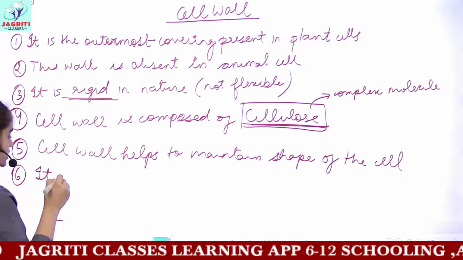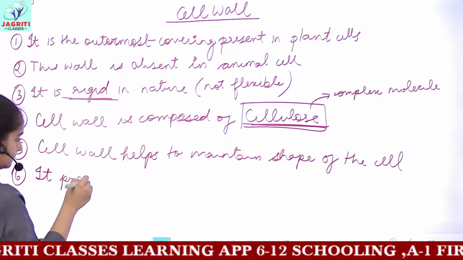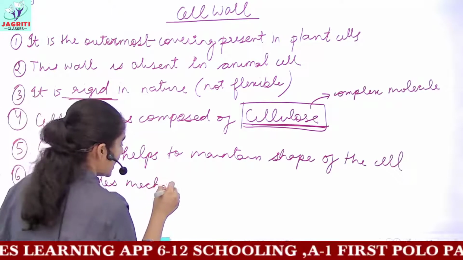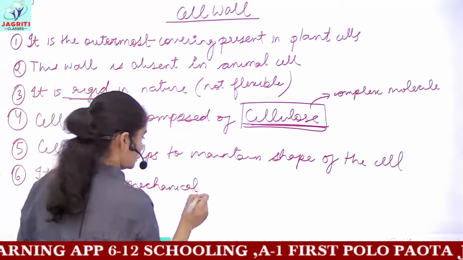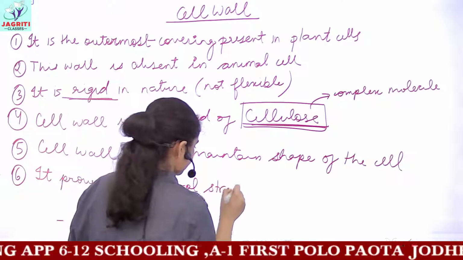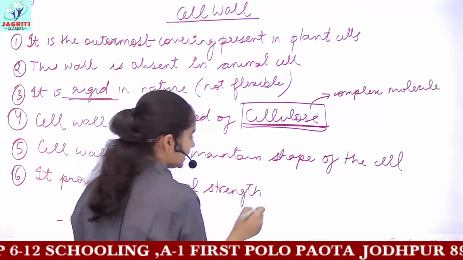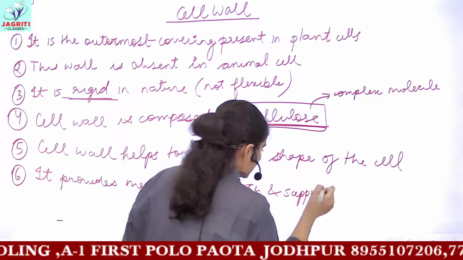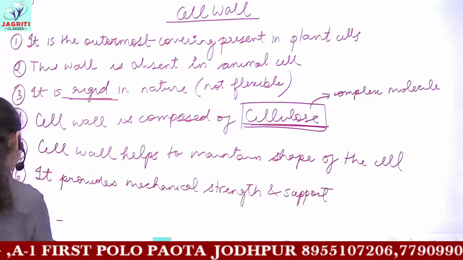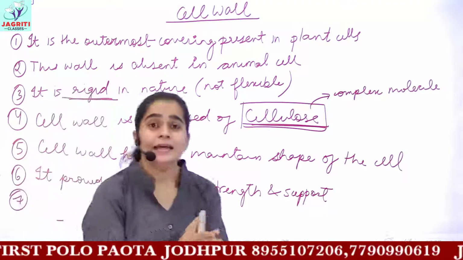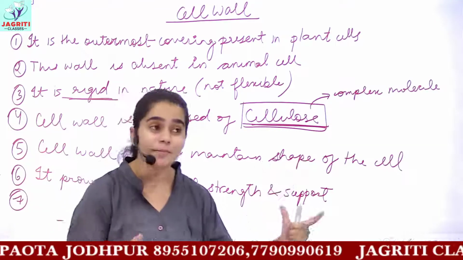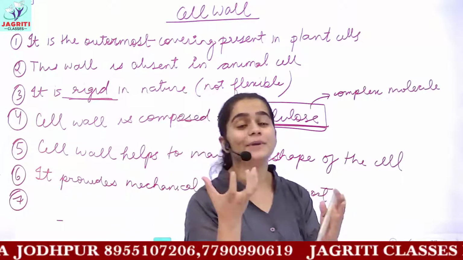So the next is it provides mechanical strength and support. And you can write one more, that because it provides strength, it provides the cell a support and gives it a definite shape. It prevents the cell from getting injured.